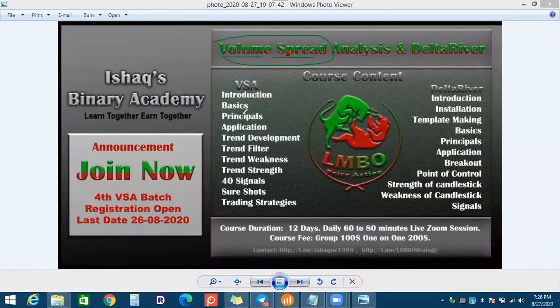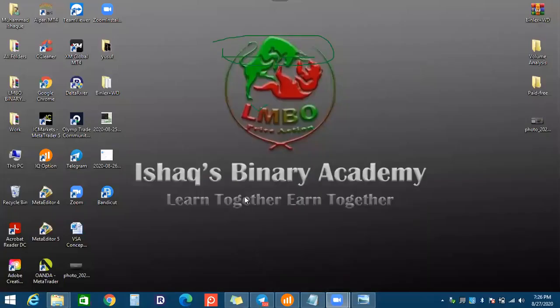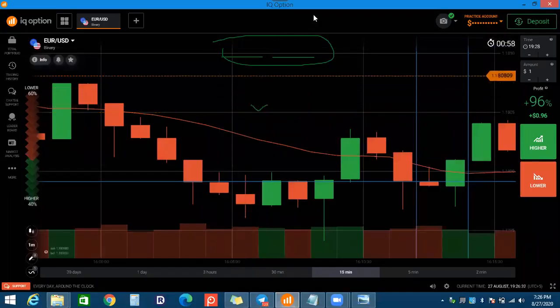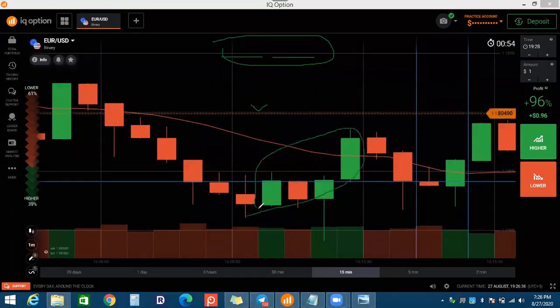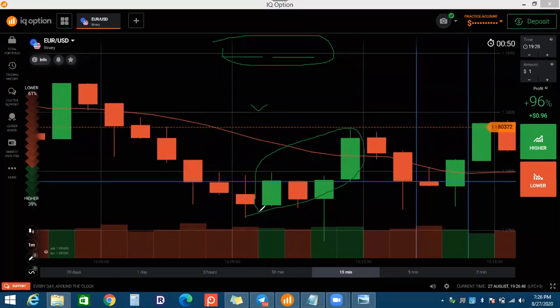In these rules, you will understand if the market is moving in an up direction, like here. What is the reason the market is moving up? What is the cause? When the market is moving up or down and not in a flat direction, we need a cause for why it's moving. Because of the VSA, we will understand the cause of the market.